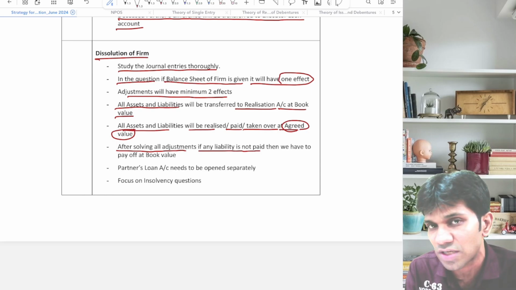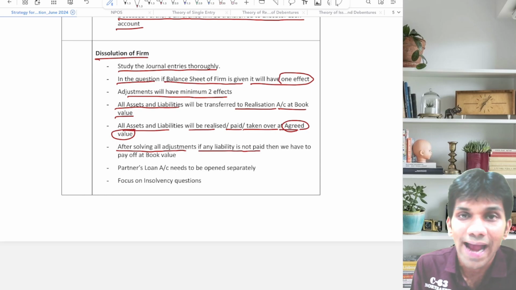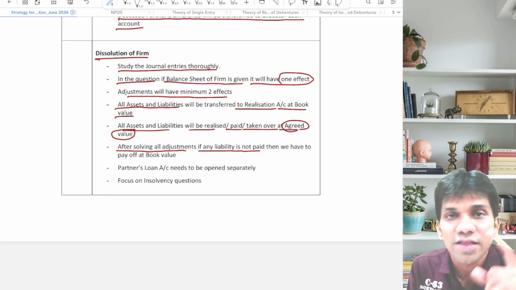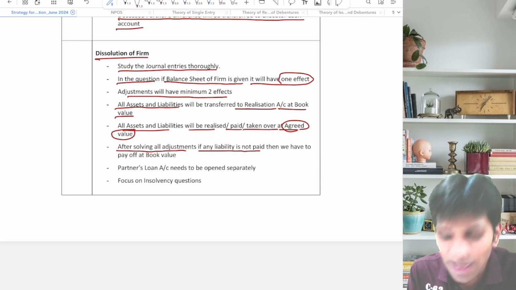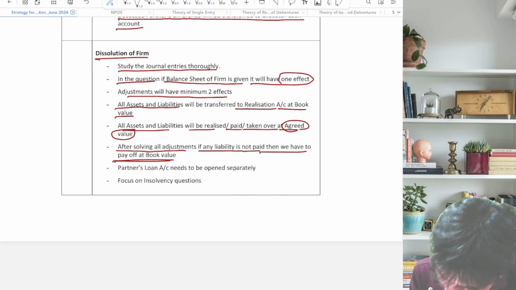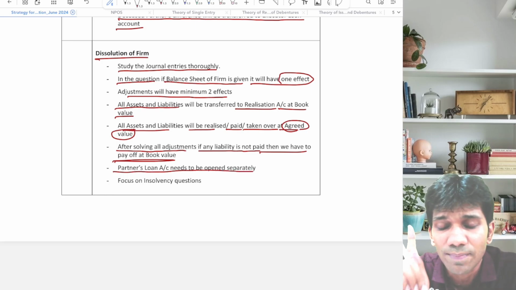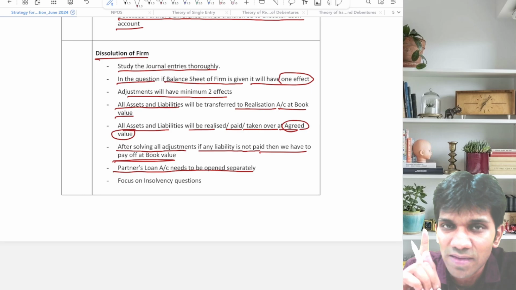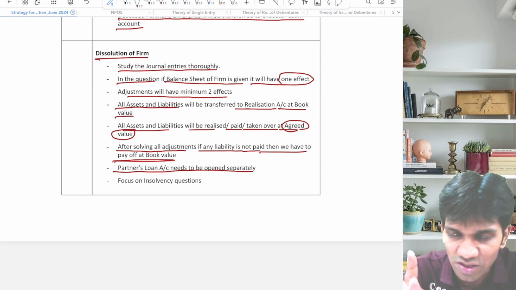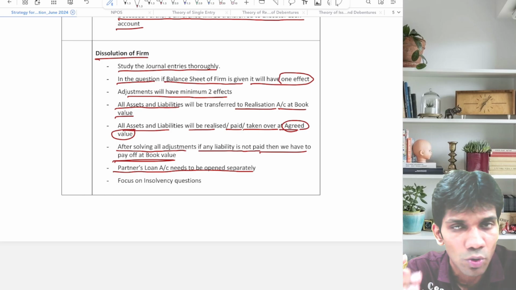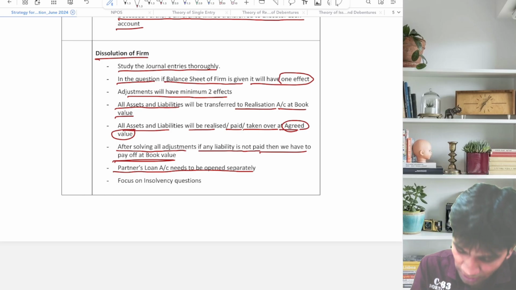Ask yourself one question, whether all liabilities are paid or not, and if any of the liabilities is not paid, then you are supposed to pay off that liability at book value. Partners loan account needs to be opened separately. Guys, partners loan account separately open करना, direct transfer मत करना partner account में या realization में. Partners loan account एक separate liability है, उसको separately disclose करना चाहिए.